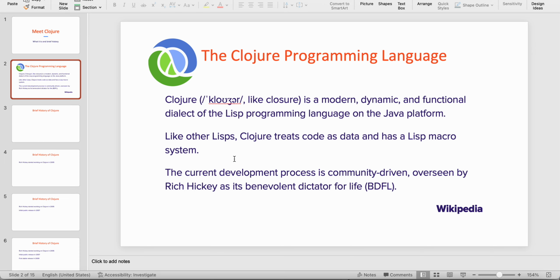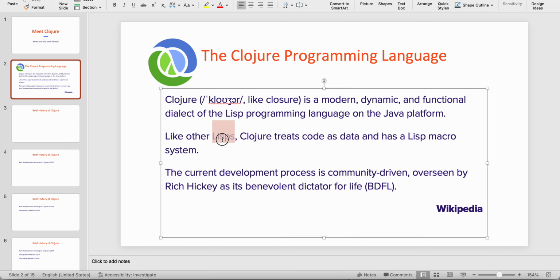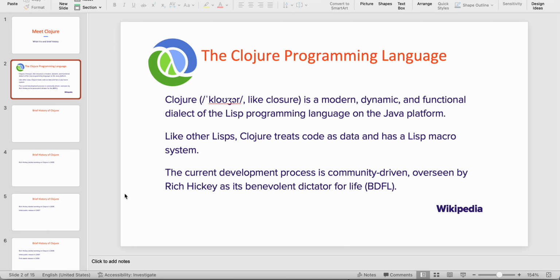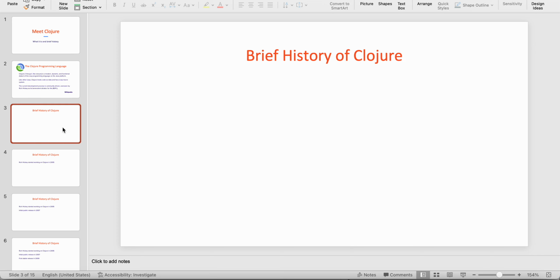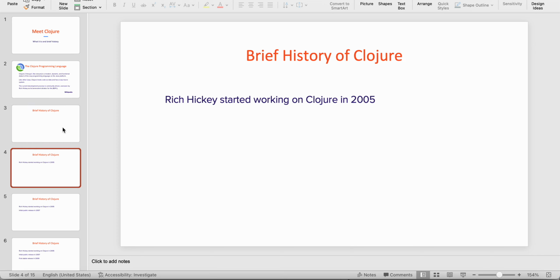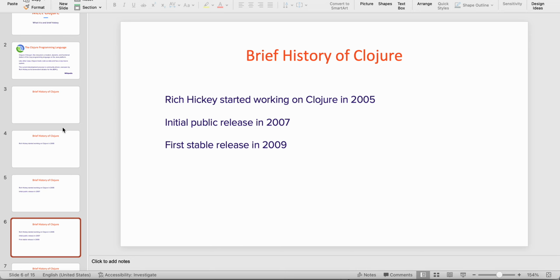So this is a feature of Lisp programming languages, where we can write macros also. The current development process is community driven and overseen by Rich Hickey. He's the founder of Clojure. So let's go to a brief history of Clojure. Rich Hickey started Clojure in 2005, the initial public release was in 2007, and the first stable version of Clojure was released in 2009.